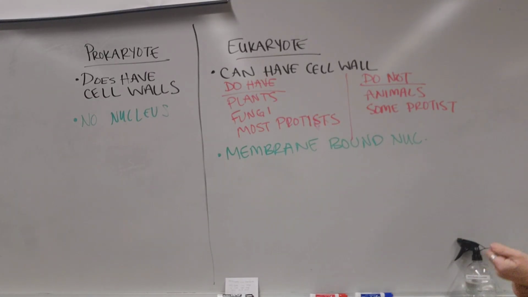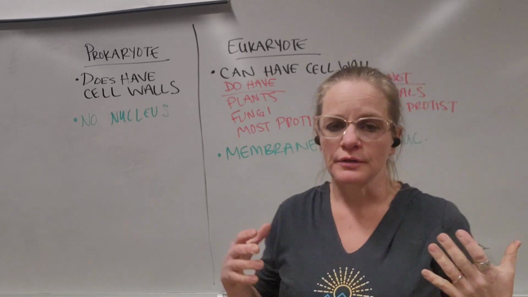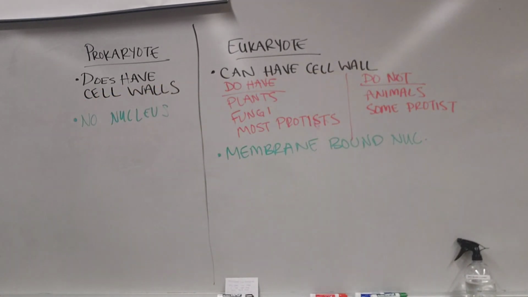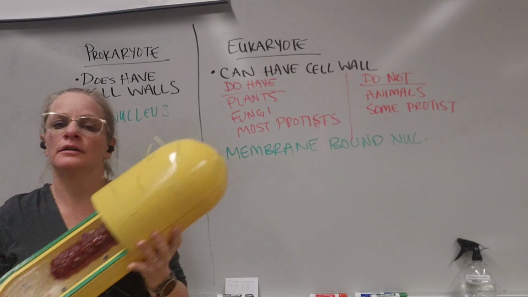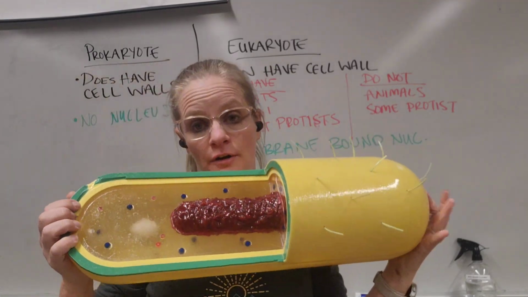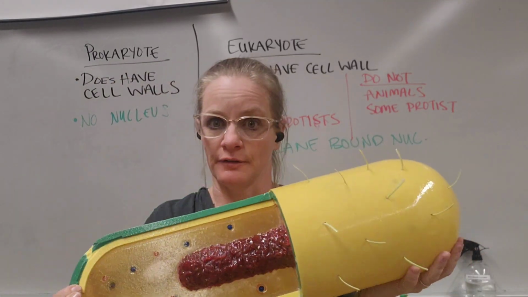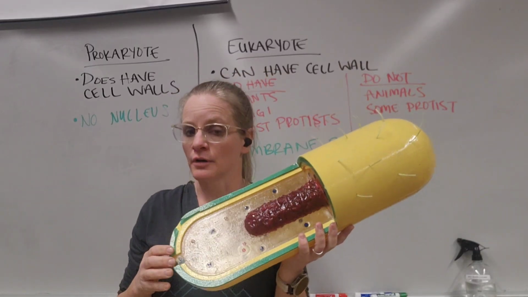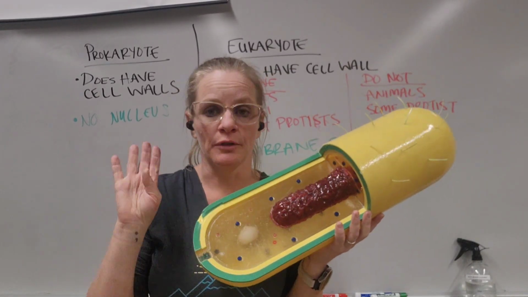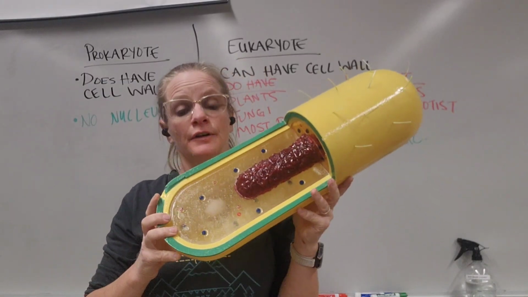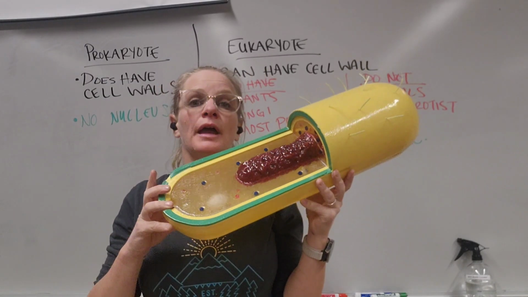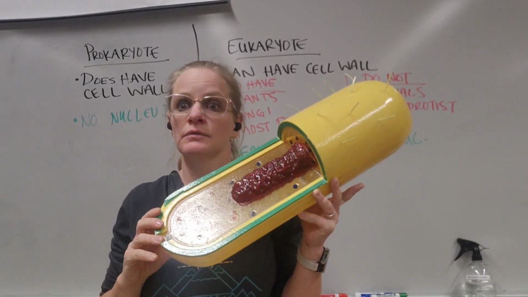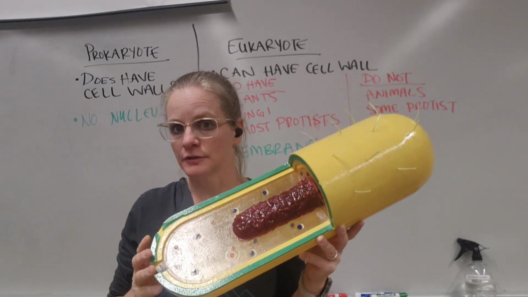And the shortish answer is that prokaryotes were our first forms of life, and they have been around on the earth for 3.5 billion with a B years. They're very successful, and they can get along just fine without having a nucleus.